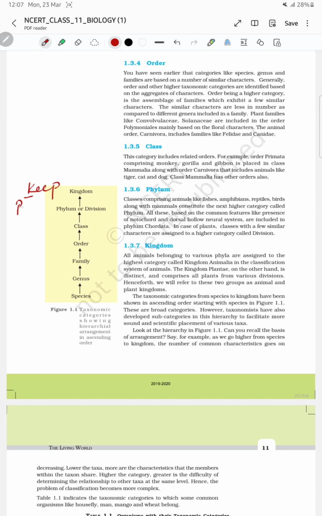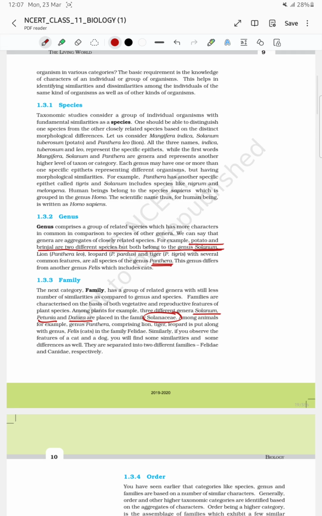P for phylum, pot. Clean, C for class, or O, that is order. Family for family. Get, G for genus. Sick, S for species. This is a trick that you can remember easily to remember them in a line. They can ask you which of the following is missing, or they can ask you which of the following is the correct order. So this will be the question in NEET.